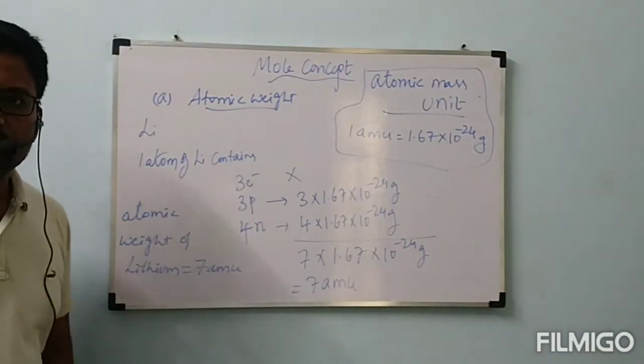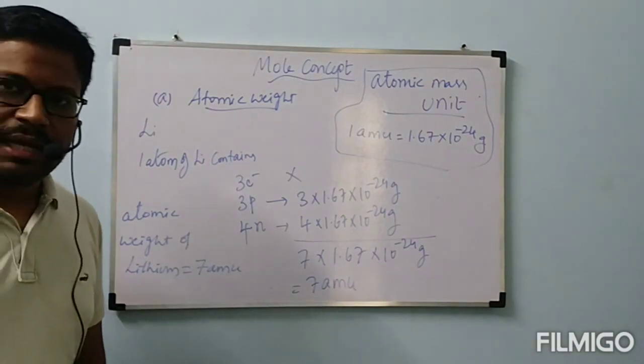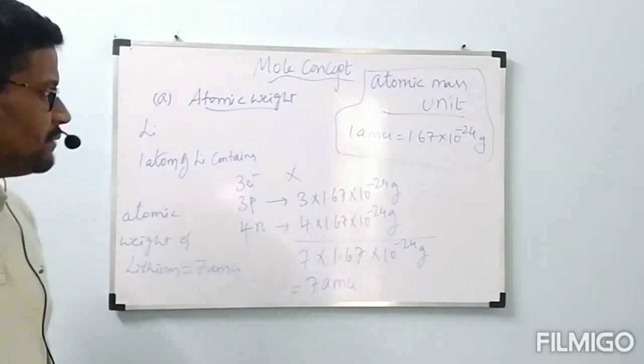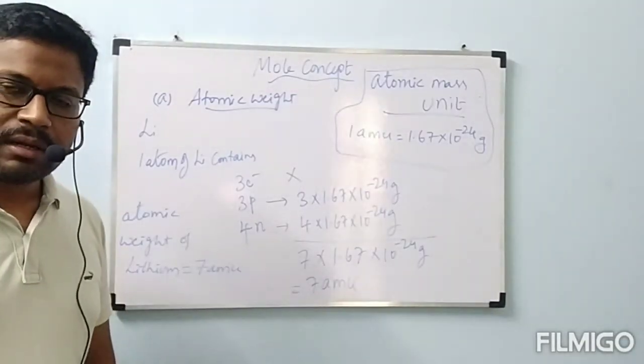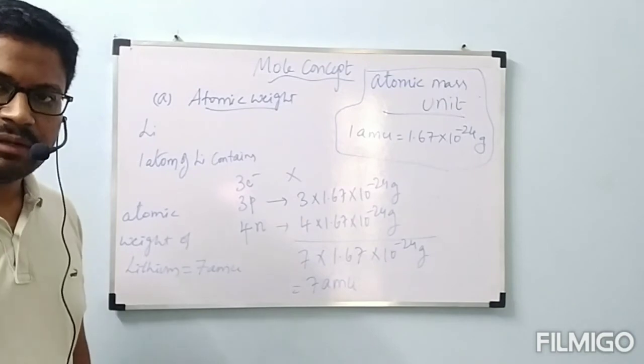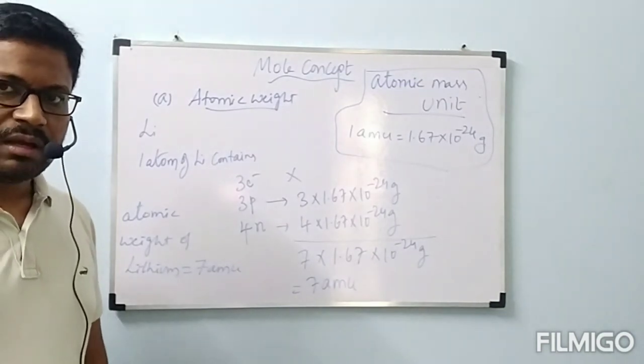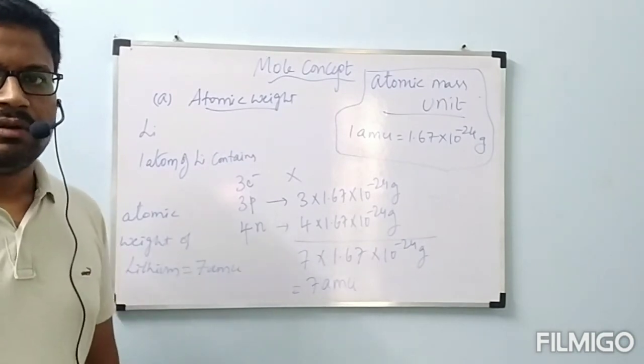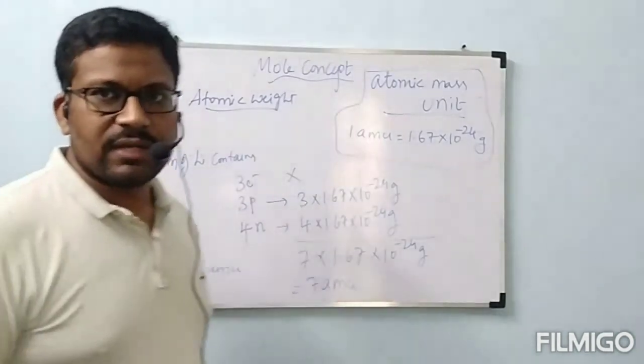So first hydrogen 1 AMU, next helium 4 AMU, next lithium 7 AMU, beryllium 9 AMU. In the same way, beryllium has 4 electrons, 4 protons and 5 neutrons.